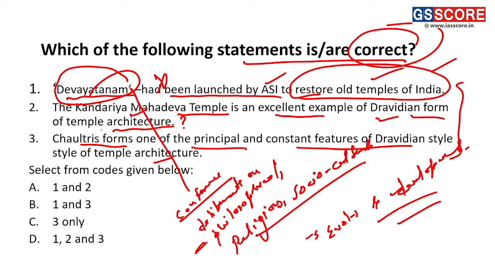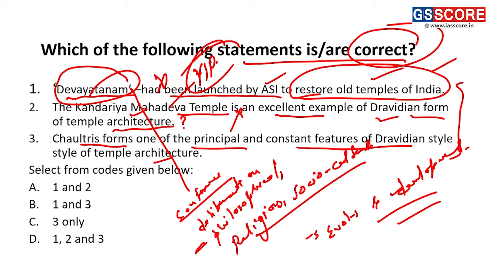Why? Because of the next statement: the Kandariya Mahadev temple is an excellent example of the Dravidian form of architecture. No, it's not true. Kandariya Mahadev is not an example of Dravidian; it is a mixed Vesara style. And as for the next statement, as you know, Kandariya Mahadev is in MP, so it cannot be Dravidian. You can also find some logic behind that.